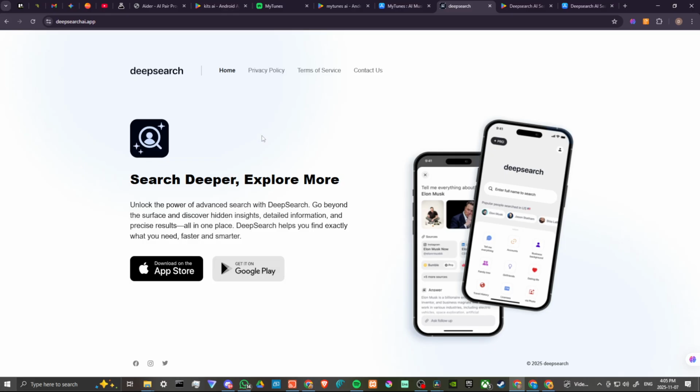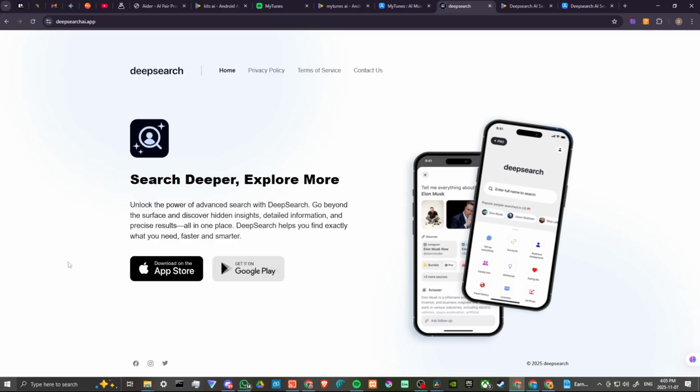Well, you can search deeper, explore more, unlock the power of advanced search with Deep Search, go beyond the surface and discover hidden insights, detailed information, and precise results all in one place. Deep Search helps you find exactly what you need faster and smarter.